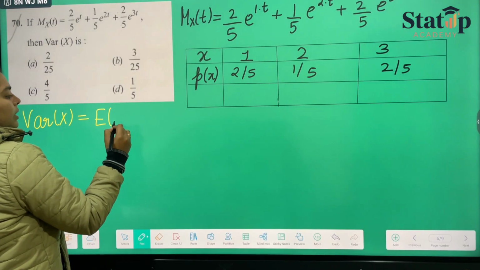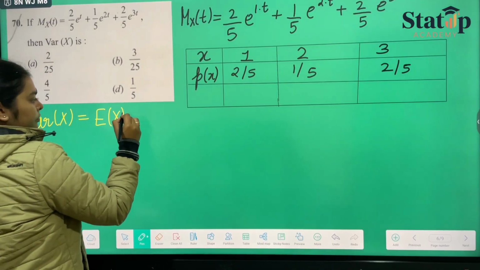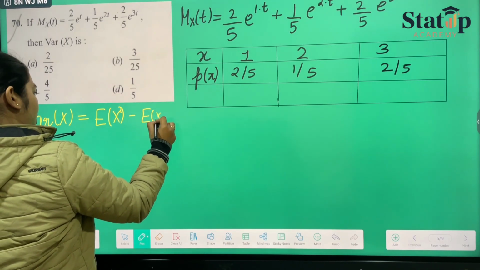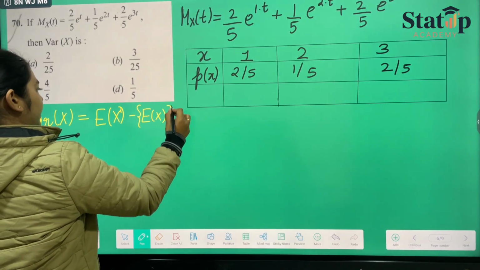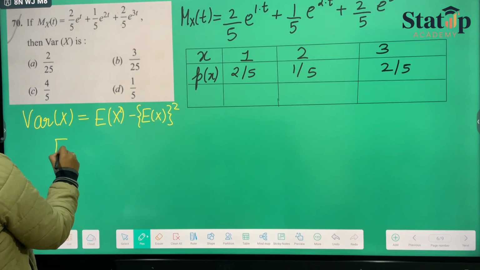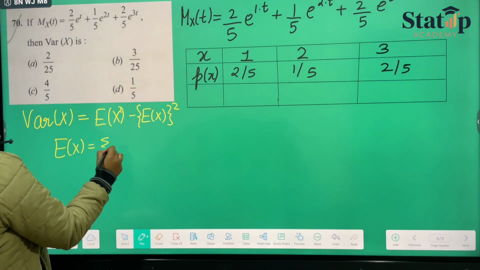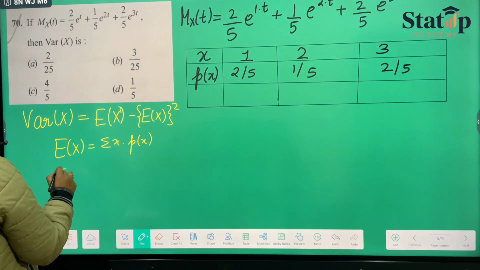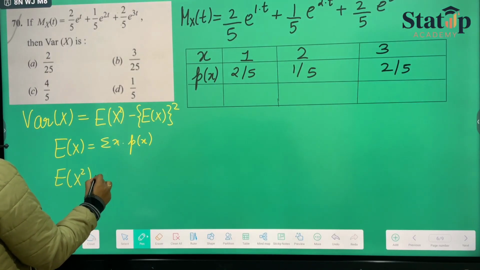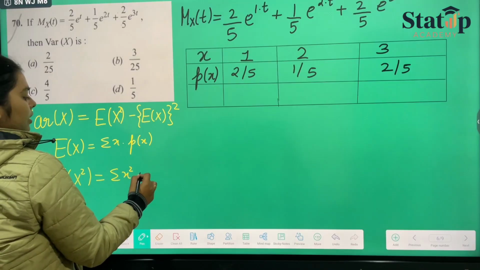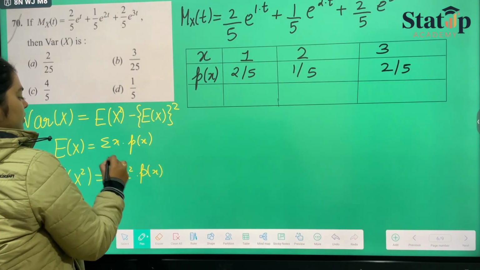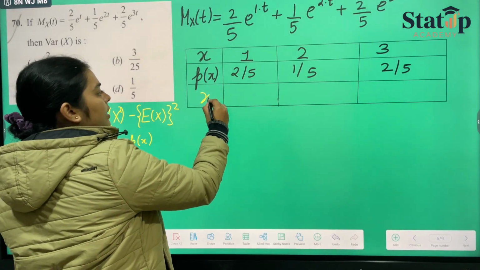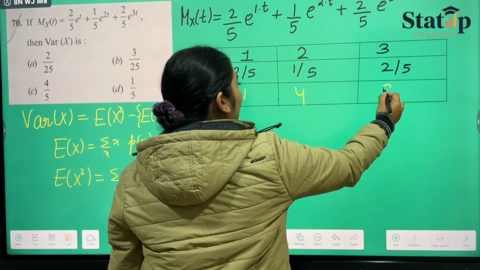Variance of x is nothing but expectation of x square minus expectation of x whole square. Expectation of x has the formula summation over x into px for a discrete random variable, and expectation of x square has the formula summation over x square into px. These summations are over all values of x. So we have to calculate x square as well, which is 1, 4 and 9.